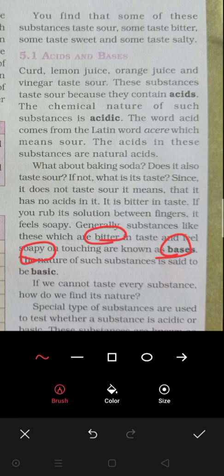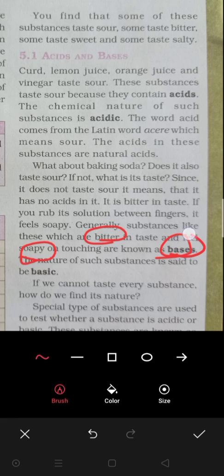So generally substances like this which are bitter in taste and feel soapy in touch are known as the bases. The nature of such substances is said to be basic. Okay, bases.